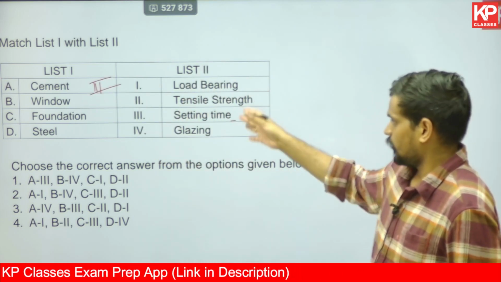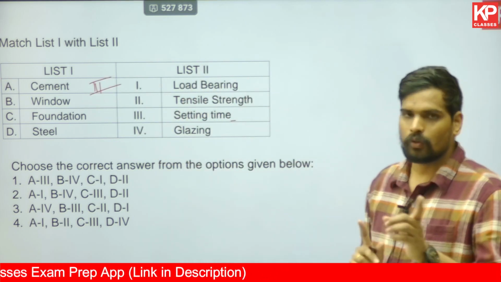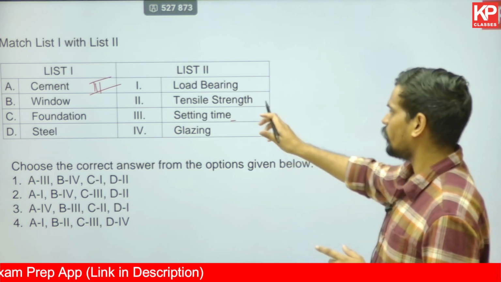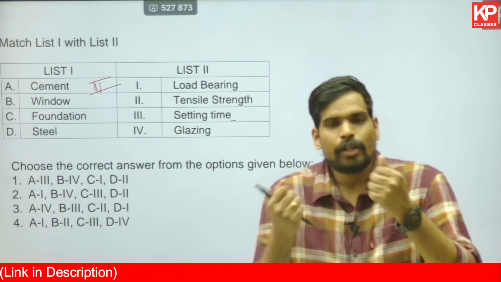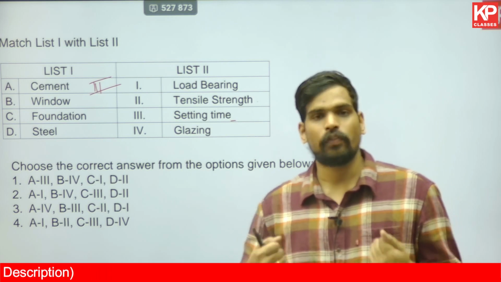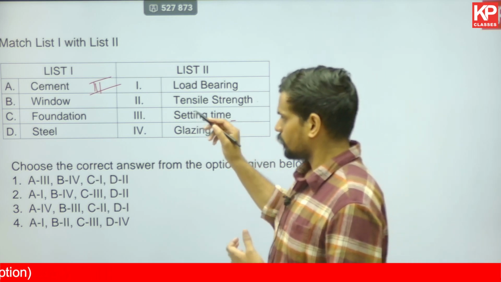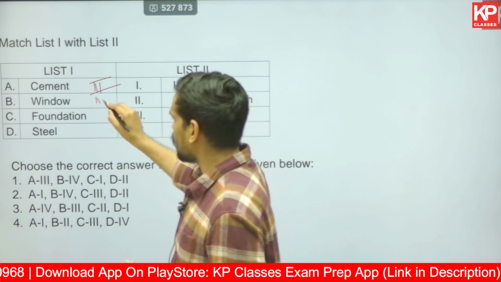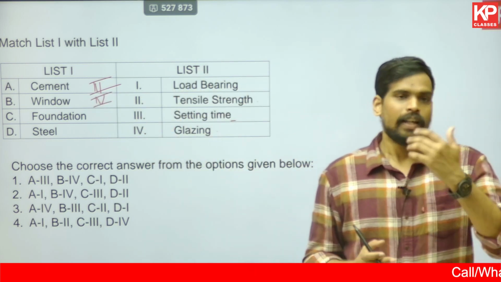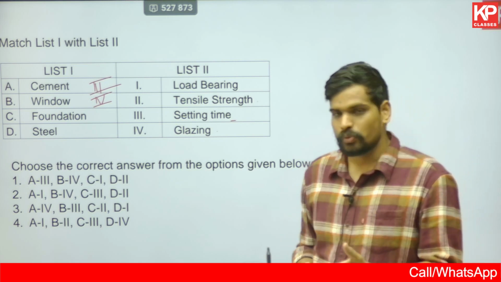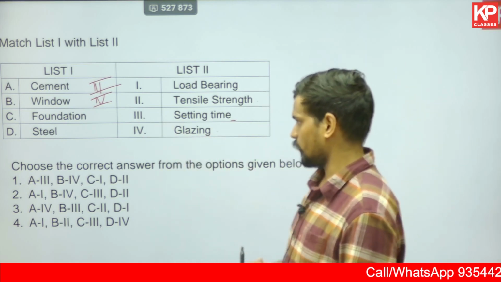Window, of these, the relevant one, window obviously is not load bearing. Window doesn't take any load. Window doesn't have any tensile strength. Tensile strength is something which tensile materials like say steel rods, reinforcement has. So window glazing would be the appropriate one. Glazing is nothing but glass, an element made of glass. Glass based construction is referred to as glazing. So that's the answer for it.